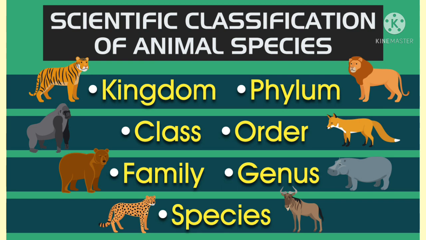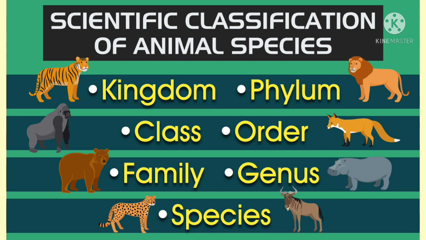Second one, genus. It is the next higher category. It is a group of closely related species. Example, Indian wolf and the Indian jackal.